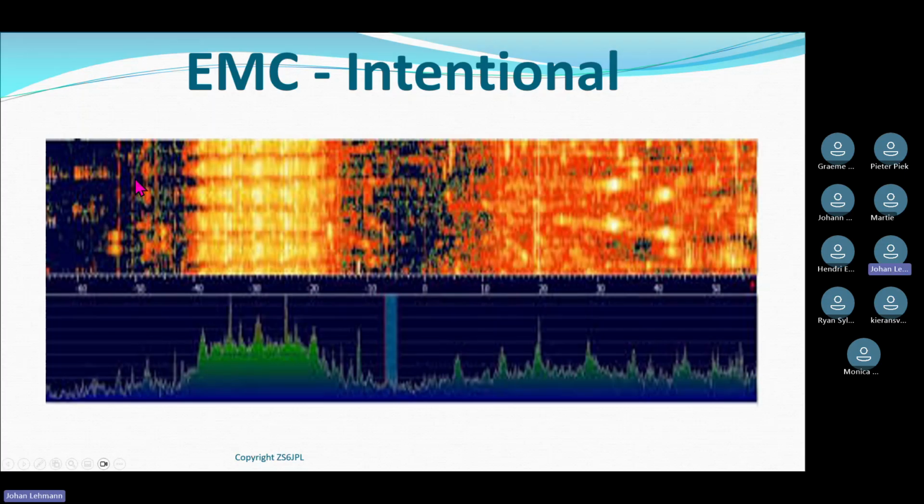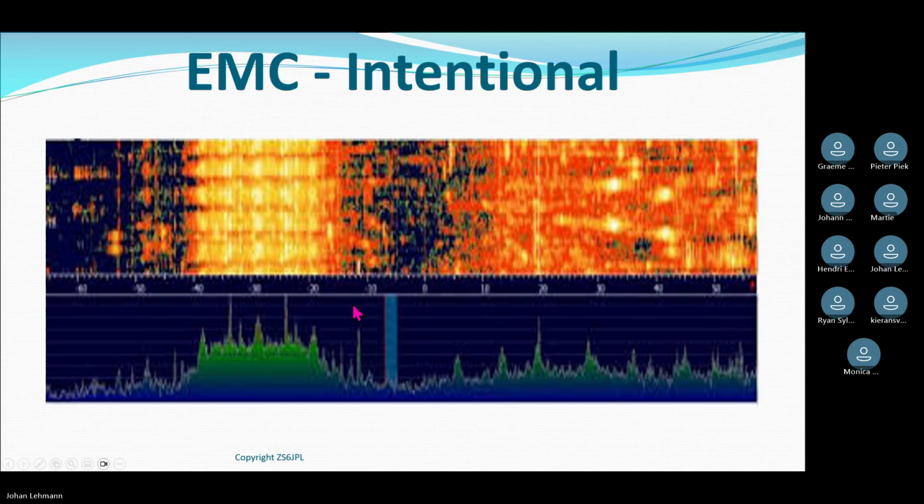So too much modulation causes distortion, it causes harmonics, it causes all sorts of wonderful things. And if you look at this waterfall spectrogram, he's supposed to be transmitting here somewhere. But everything going to the right-hand side is just little peaks occurring as the harmonics of his transmitter are radiating RF energy where it's not supposed to.